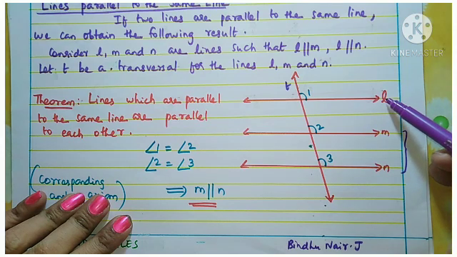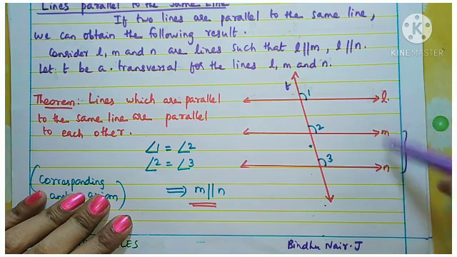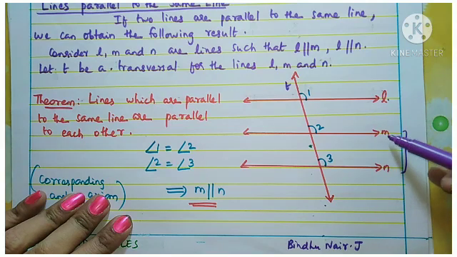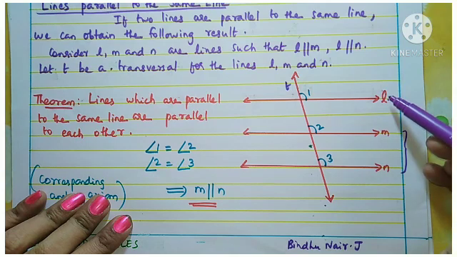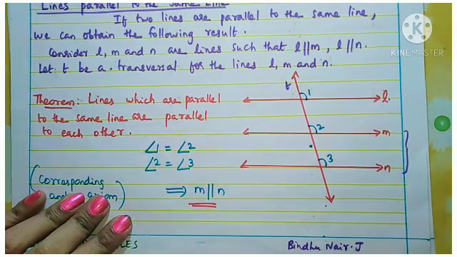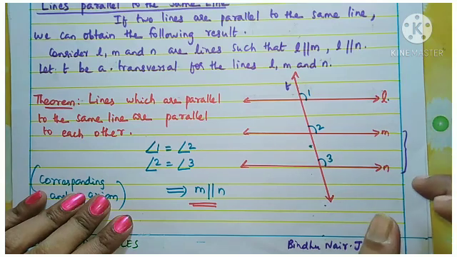Here L is the same line parallel to M and N. So here these two lines M and N are the two lines parallel to the same line L. So if this condition is true, then they are parallel to each other. That is, M is parallel to N. So this is the proved theorem.